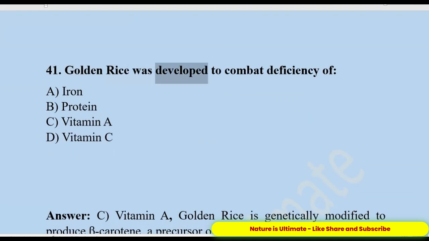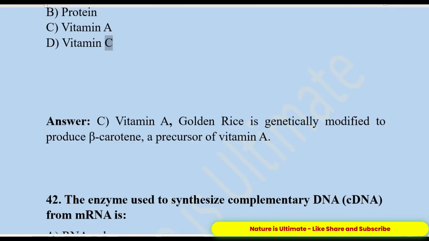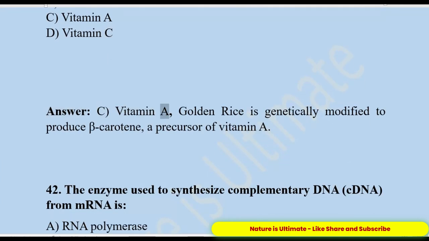41. Golden rice was developed to combat deficiency of A. Iron. B. Protein. C. Vitamin A. D. Vitamin C. Answer: C. Vitamin A. Golden rice is genetically modified to produce beta-carotene, a precursor of vitamin A.